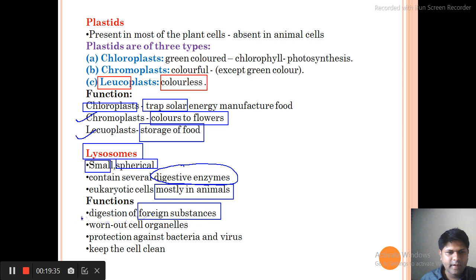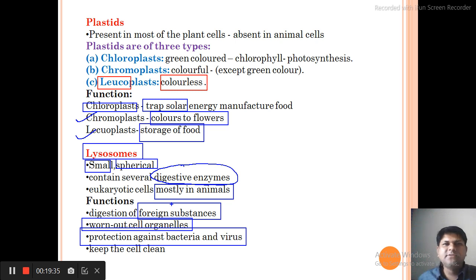The cell organelles which are very old and not functioning well are also digested by the lysosome. In this way we can say that they are responsible for protection from bacteria and viruses, because if bacteria and viruses attack us, the lysosome produces digestive enzymes and digests all the bacteria and viruses and keeps us safe.